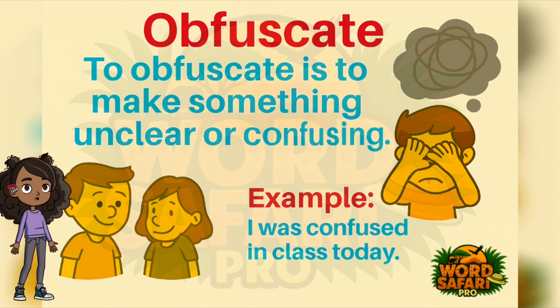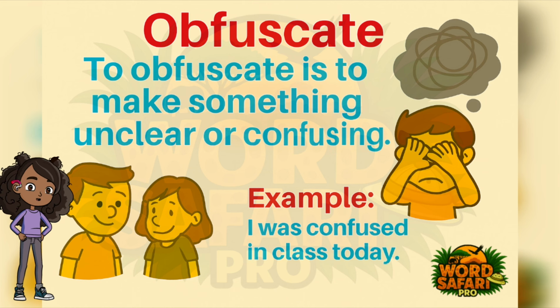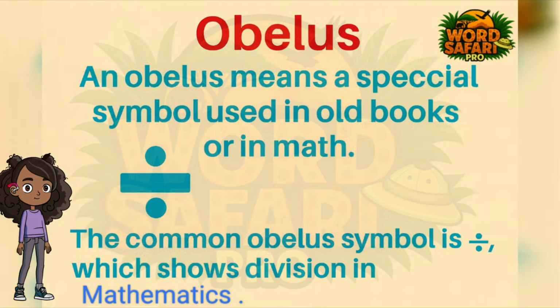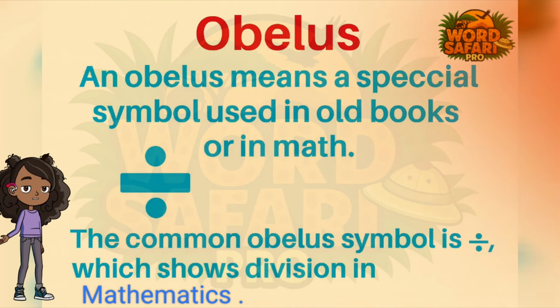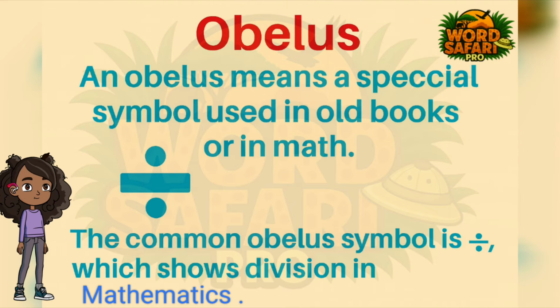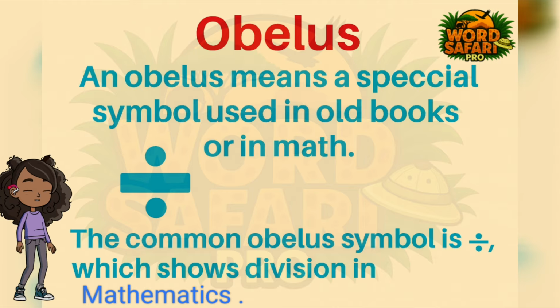It shows a boy covering his eyes and a scribble above his head, helping kids understand that obfuscation means it's hard to understand something. The image explains the word Obelus as a special symbol used in math. It shows the division sign and tells kids that this symbol means dividing things in mathematics.